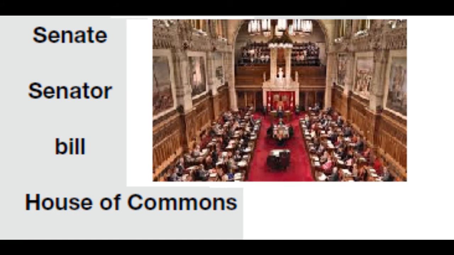There are 105 senators, and these senators are not elected by the people. They're appointed by the Governor General under the recommendation of the Prime Minister. So it's a very powerful group that the Prime Minister is able to recommend. And they also will study in this chapter how they help to review and make laws in Canada.